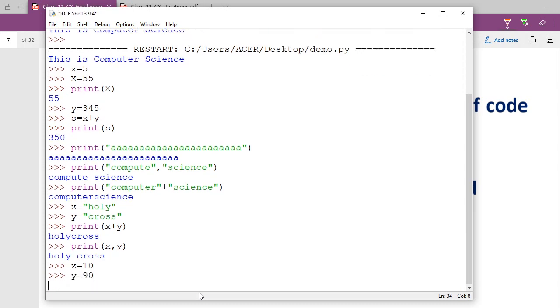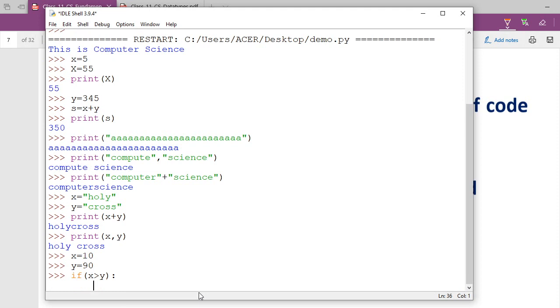Suppose I am writing some if condition here. I write x equal to 10, and then y equal to 90. Then I write if, and check a condition that x is greater than y or not, and then a colon. I will teach you this if else condition a little bit later on. Only the indent level I'm showing you. After this I press the enter key. You see the cursor has not gone before the prompt, and the prompt also disappeared. The cursor is blinking here, so Python itself has given this much indent level that should be maintained.